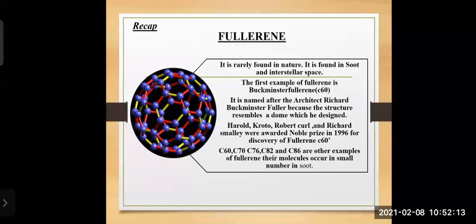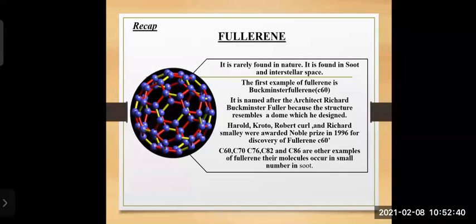And we have also discussed how the name Buckminsterfullerene was given. Actually, there was an architect whose name was Sir Richard Buckminster Fuller. He designed a building which consisted of many domes. A dome is a structure which is round in shape, like one of a masjid, like the Taj Mahal.